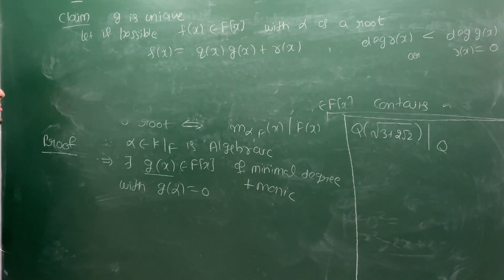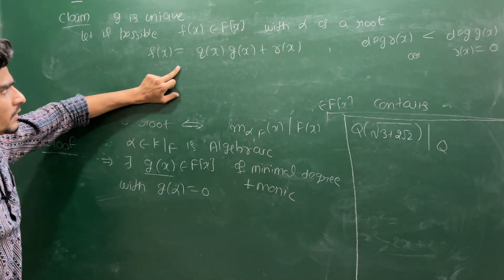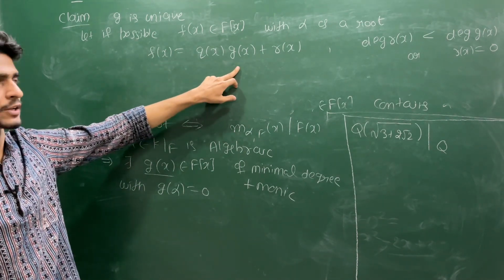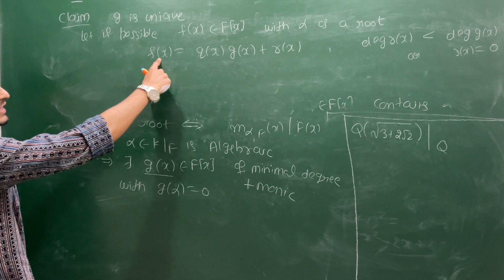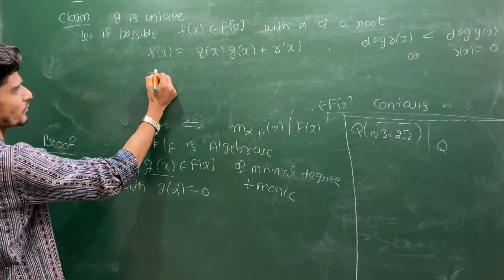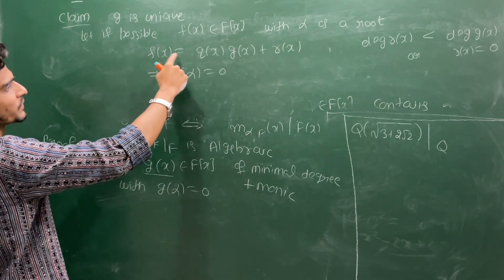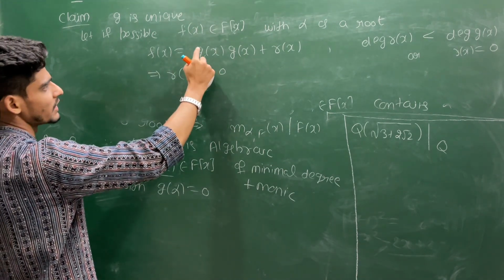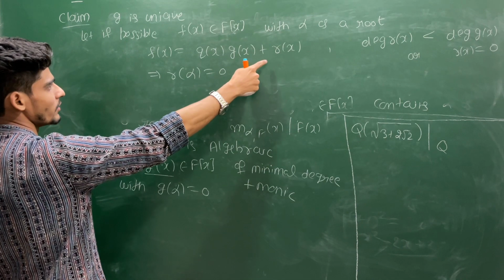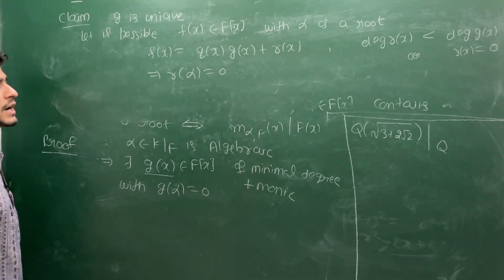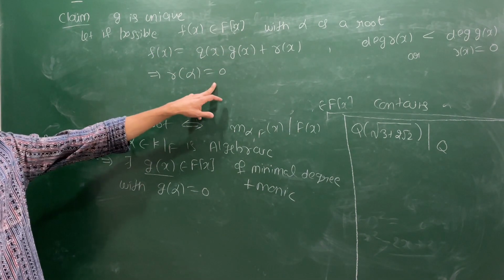That I will prove, because if we use the division algorithm, f contains alpha as a root and g contains alpha as a root, so this will force r(alpha) to be 0. Because f(alpha) is the same as q(alpha) times g(alpha) plus r(alpha), but f(alpha) is 0 and g(alpha) is 0, so this will force r(alpha) to be 0.